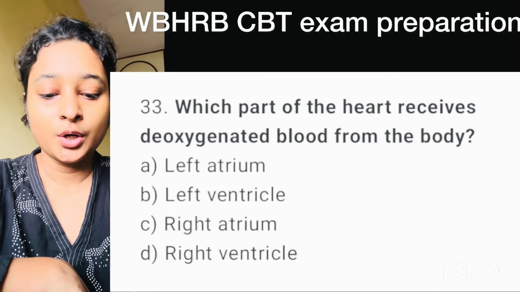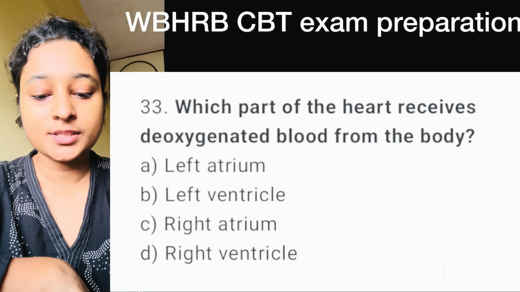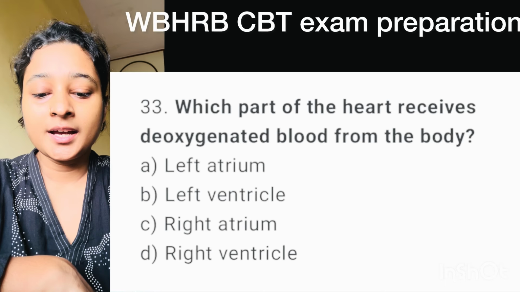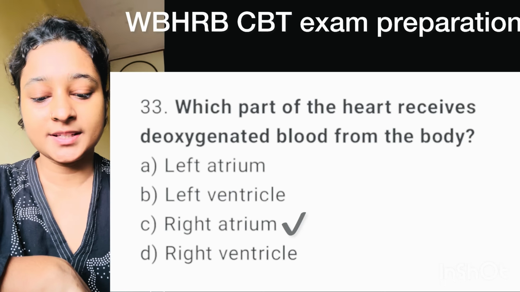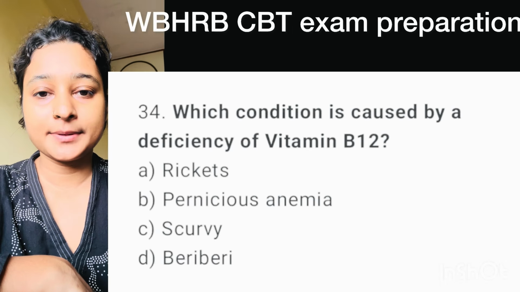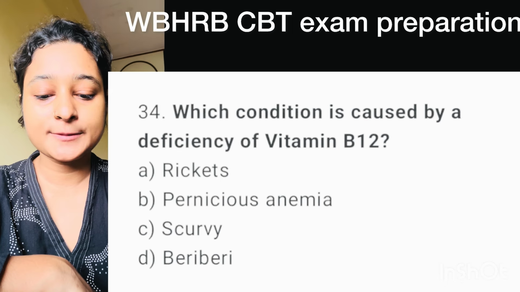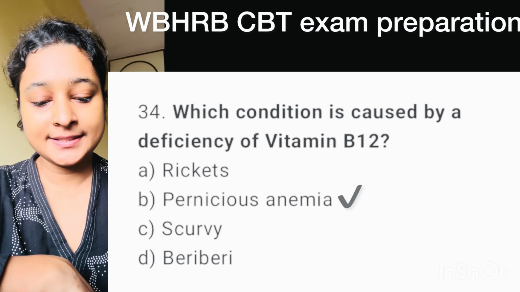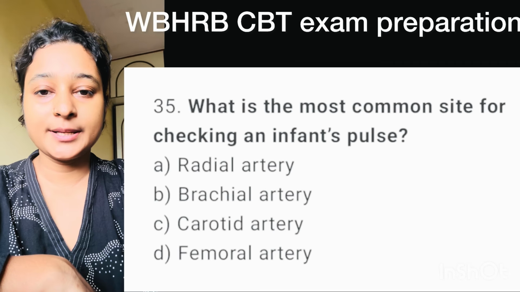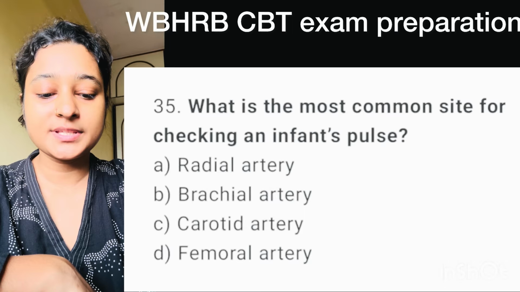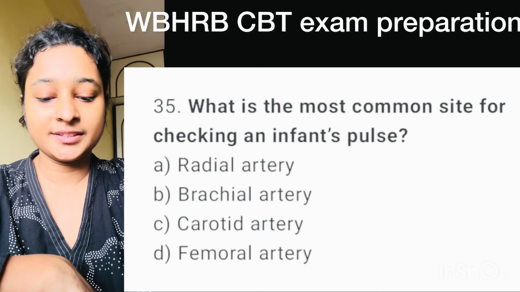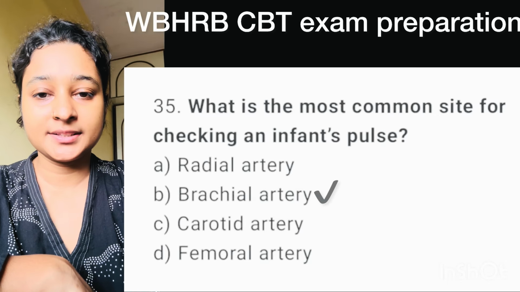Question number 33. Which part of the heart receives deoxygenated blood from the body? Here, right option is option C, right atrium. Question number 34. Which condition is caused by deficiency of vitamin B12? Here, correct option is option B, pernicious anemia. Question number 35. What is the most common site for checking an infant's pulse? Here, correct option is option B, brachial artery.